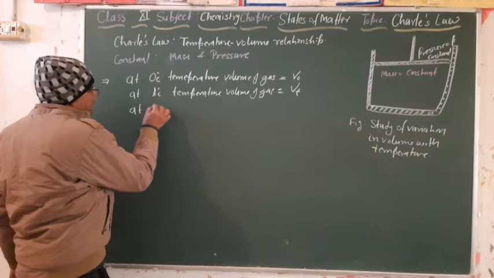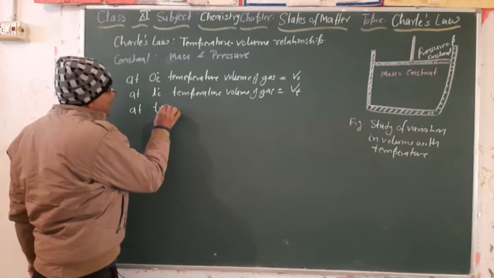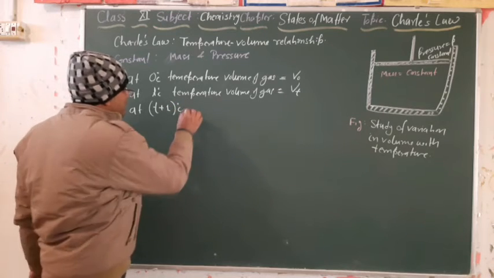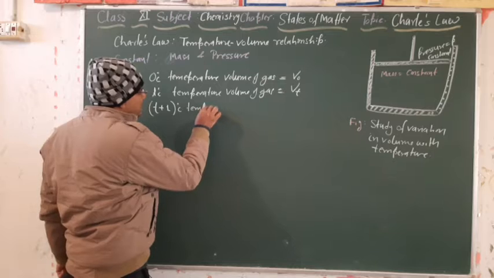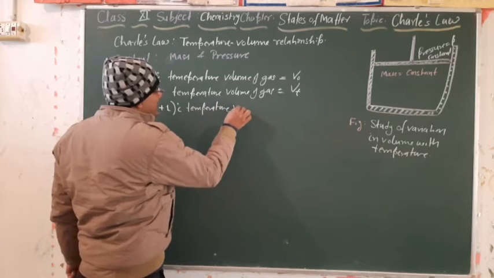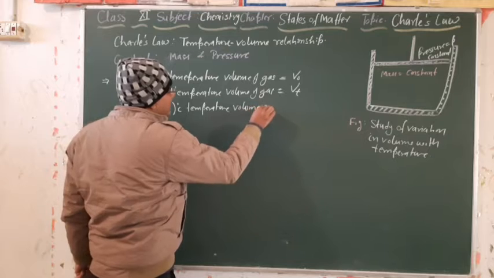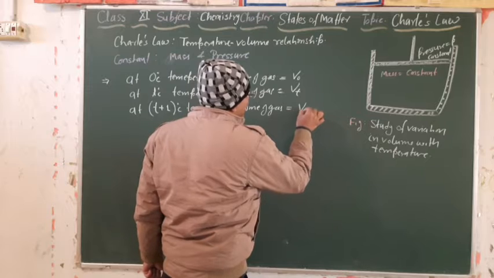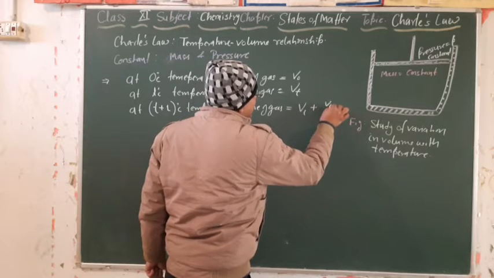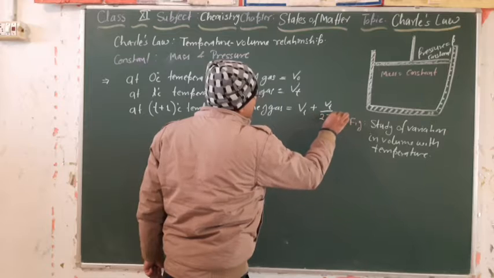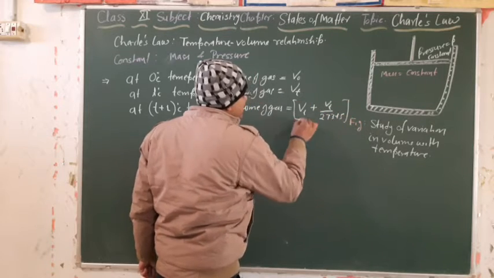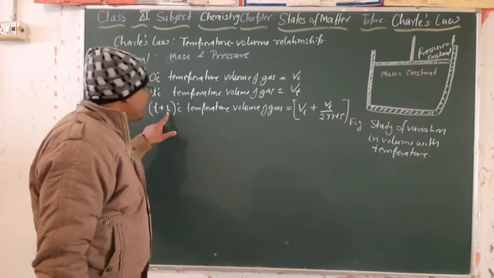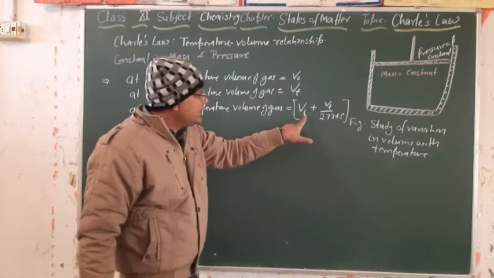He observed that if he increased the temperature to T plus 1 degree Celsius, the volume of gas increases to Vt plus Vt by 273.15.